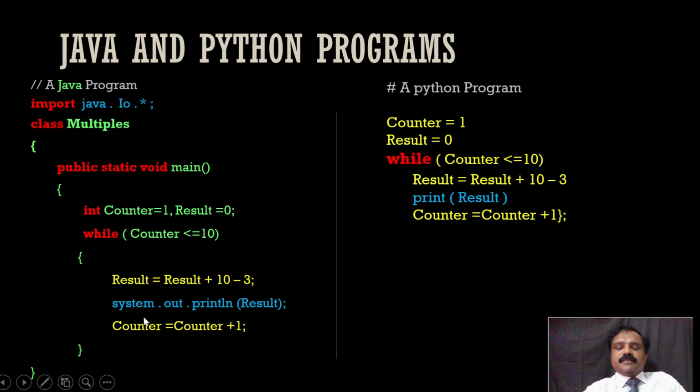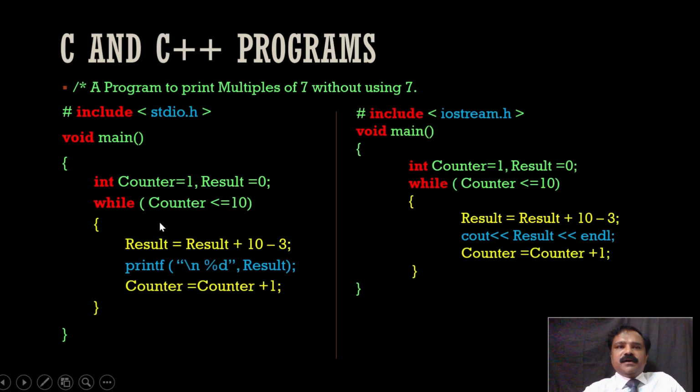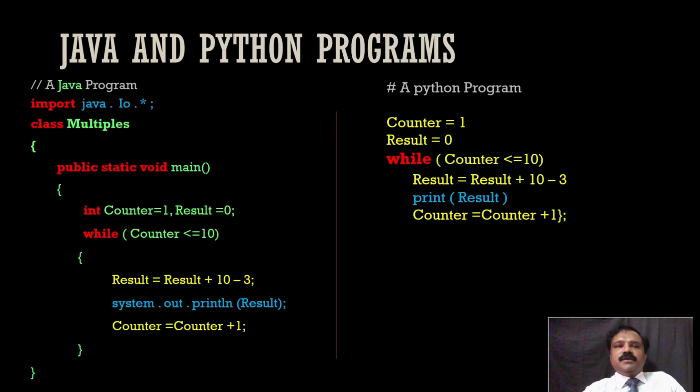I hope I could explain what a program, what an algorithm is, how logic is translated to algorithm, and algorithm is translated to program with the help of keywords, with the help of syntax. So syntax of Python, syntax of Java, syntax in C, syntax in C++, similarities in red, differences in blue. I could relate that. I hope it's clear. Okay, this is just an introduction.